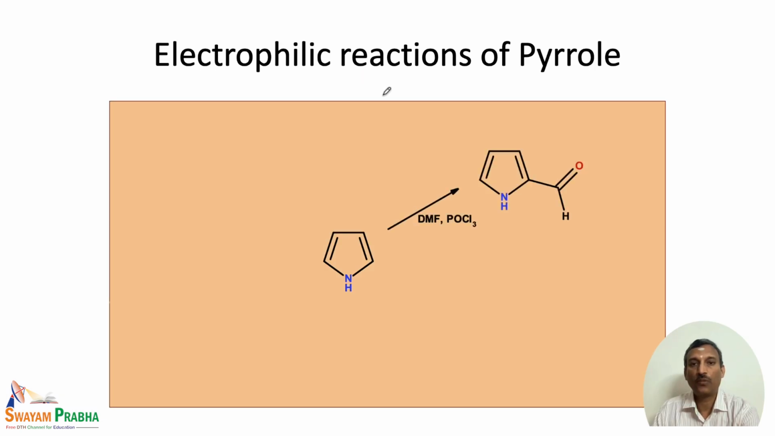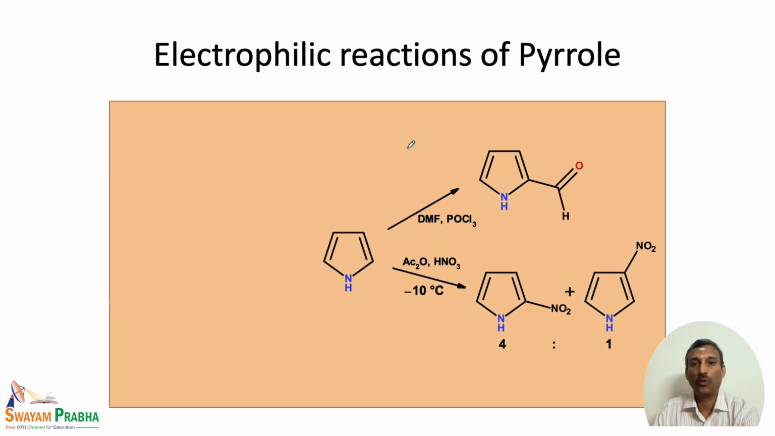Let us look at some of the electrophilic reactions of pyrrole. We have earlier seen that the Vilsmeier-Haack formylation reaction, which uses DMF and POCl3, introduces an aldehyde group. The formylation takes place at the 2 position, and when we use acetic anhydride and nitric acid at minus 10 degrees centigrade, this is what we have seen in the beginning of our session, that 2 substitution and 3 substitution both happen in an 80:20 ratio.